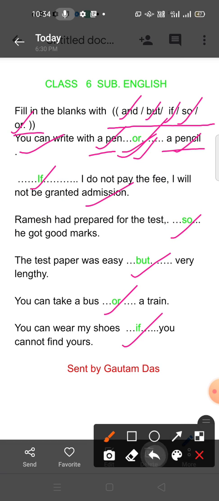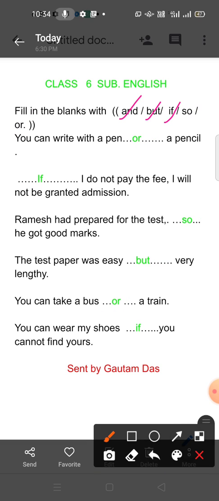These are the sentences you have to read. You have to write all these. Then you have to decide which one will be appropriate in these sentences. Once again, fill in the blanks. Here is and. Here is but. Here is if. Here is so. Here is or. These are conjunctions.